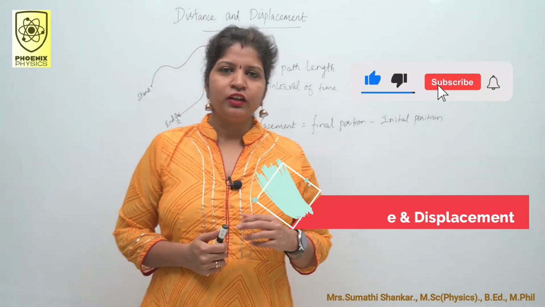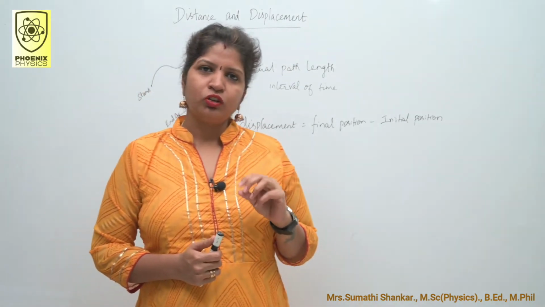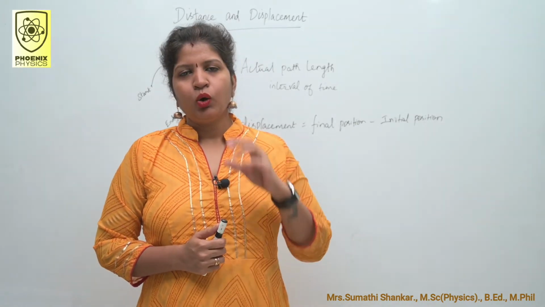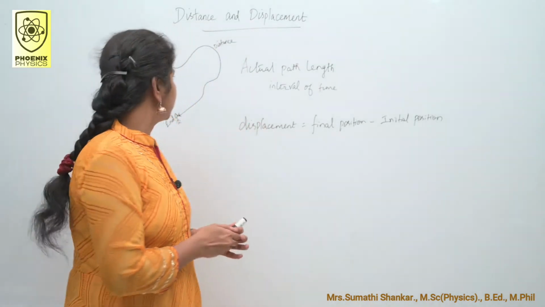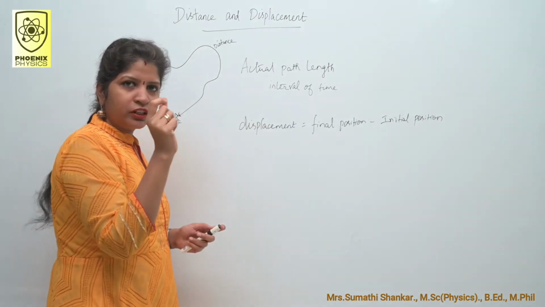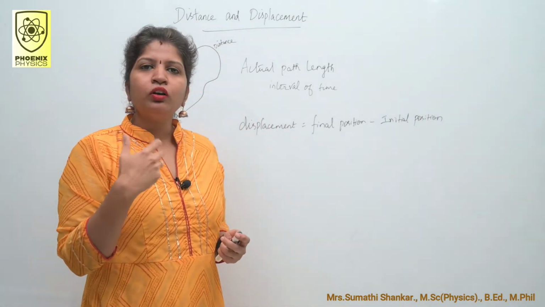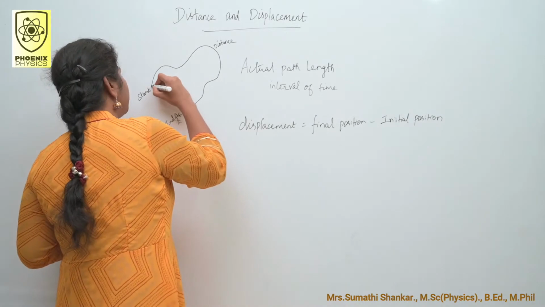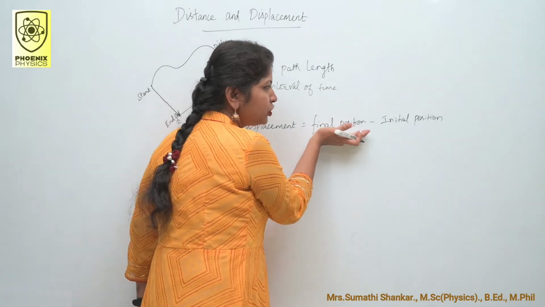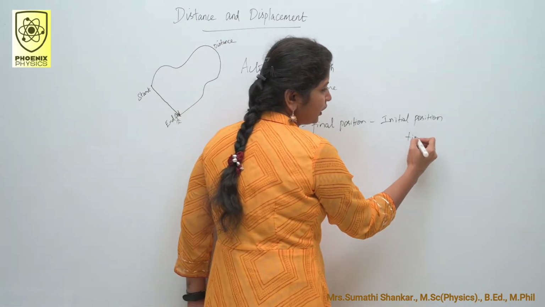Today we are going to learn distance and displacement. Distance and displacement are two words related to the concept of motion in physics. What is distance? Distance is the actual path length traveled by an object in a given interval of time during the motion. Then what about displacement? Displacement is the difference between final position and initial position of the object in a given interval of time.